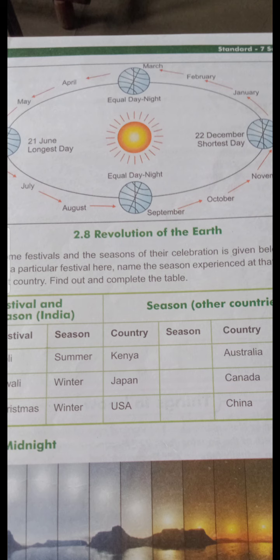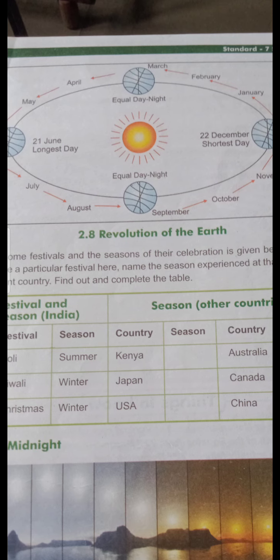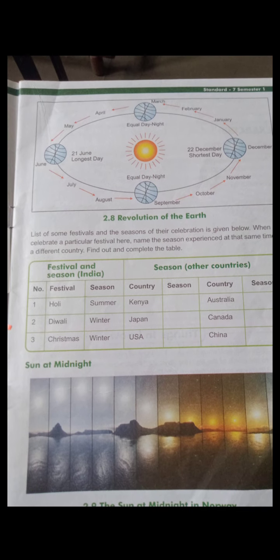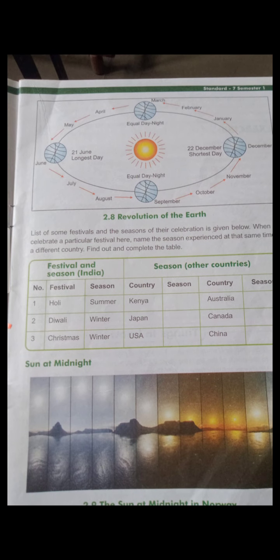Now how do the seasons change? The part of the earth which is facing the sun, which is facing the light of the sun, is having summer season, and the opposite part is having winter season. So from the period of 21st March to 21st September, it is summer season in the northern hemisphere, and it is winter in the southern hemisphere. This is how the seasons change.